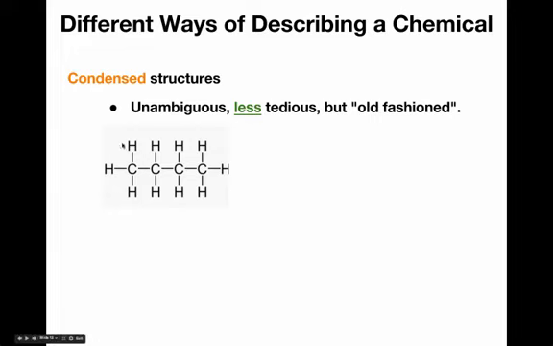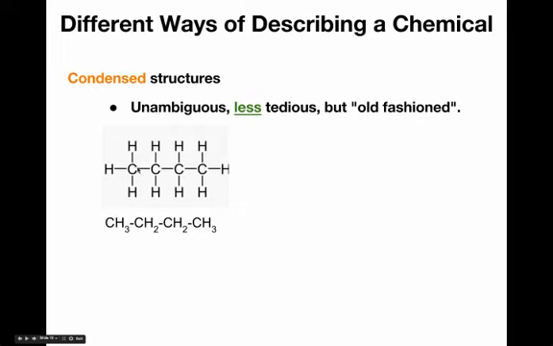This is an expanded structure. This is the expanded structure for butane, 4 carbons, so C4H10. The condensed structure basically says, look, I don't want to draw every single attachment to this carbon. I want to treat every carbon as its own little chunk, and whoever it's attached to, I'm going to write a sort of mini formula. So this carbon I'm going to treat as a chunk. It has 3 hydrogens attached to it, so I'm going to write this as CH3.